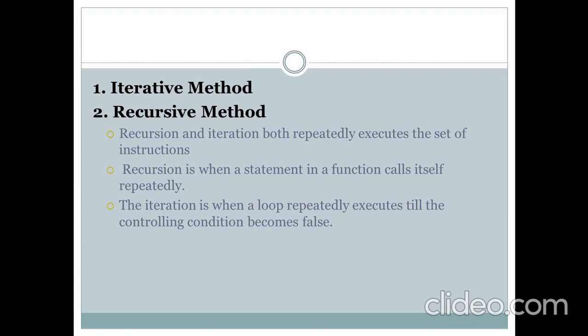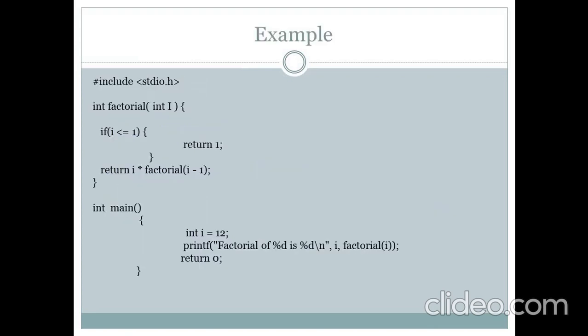Okay, so we have already discussed this in C language, but for your reference we are taking an example. Here in this example we have a function named factorial. We are passing a variable and storing it into I. In that we have put a condition: if I is less than or equal to 1, then this function will return 1, otherwise it will return I into factorial of I minus 1.